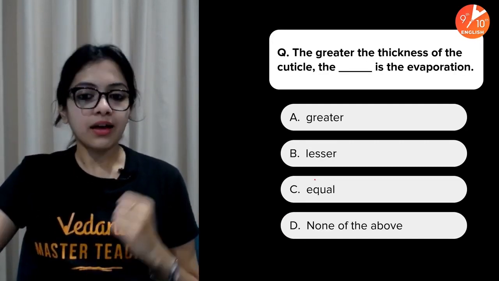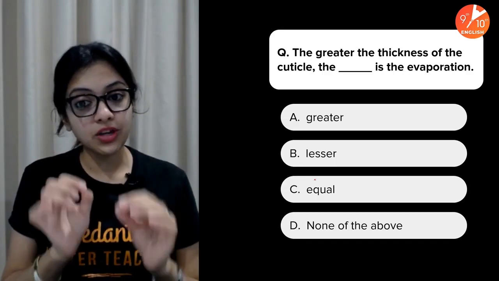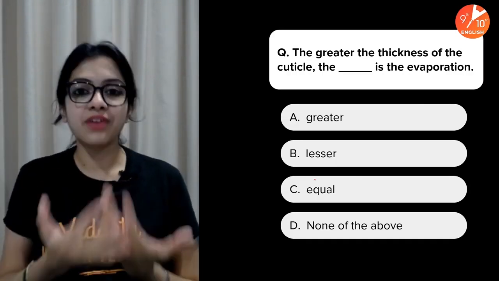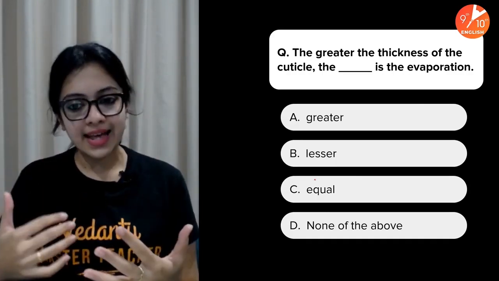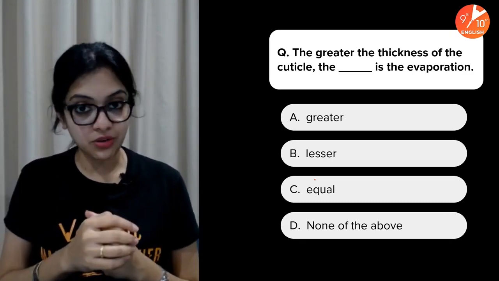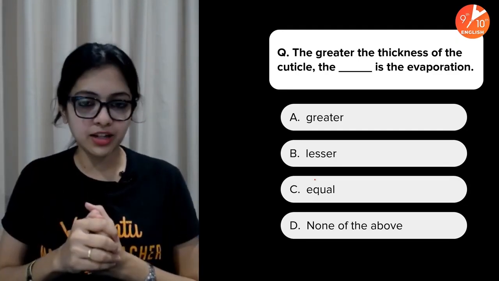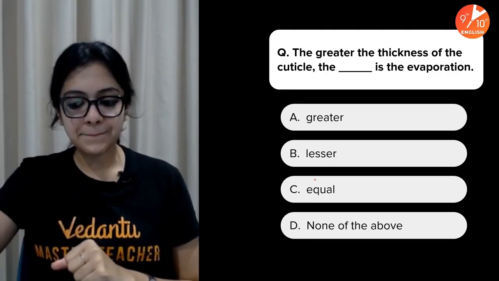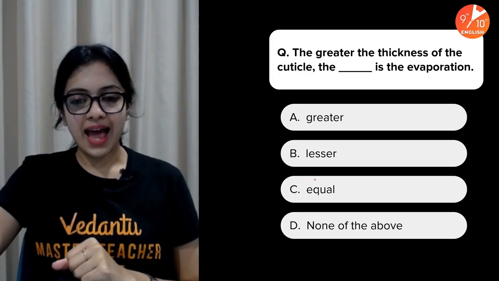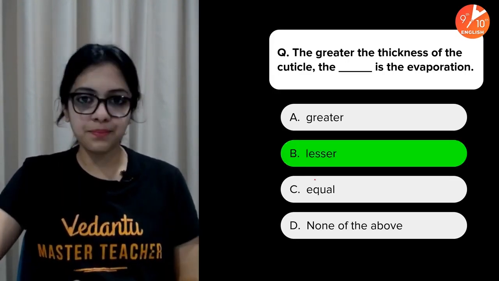Now, if you remember cuticular transpiration, I have told you, the greater the thickness of the cuticle, the dash is the evaporation. Greater, lesser, equal, or none of these. Greater the thickness of the cuticle, thicker the cuticle, dash would be the evaporation. What do you think? And your time is up. The answer is lesser the evaporation.